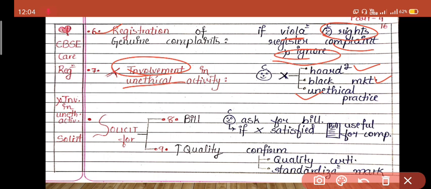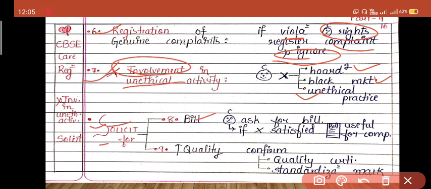So it is the responsibility of the consumer that he should be an ideal person and he should not be doing any kind of unethical things. That is the seventh responsibility. Okay, now the eighth responsibility, solicit for bill.